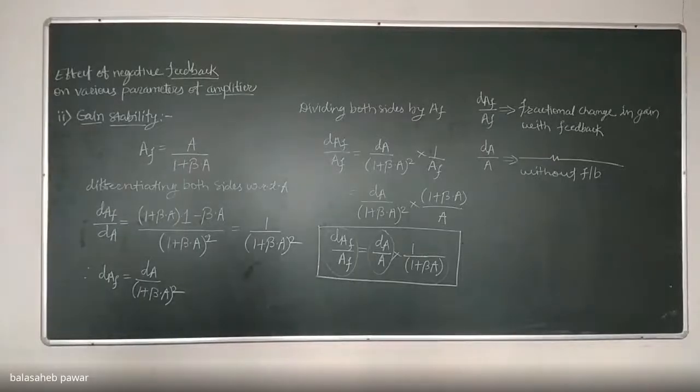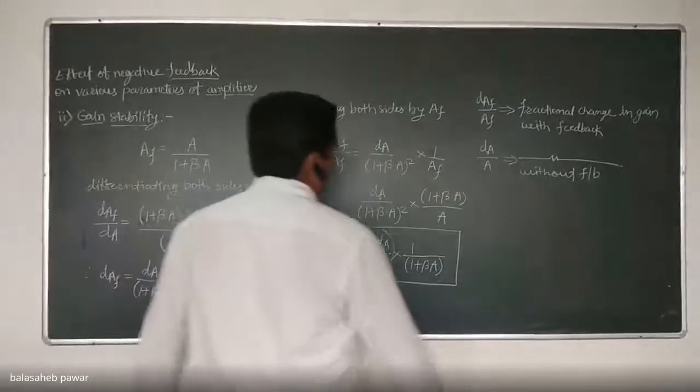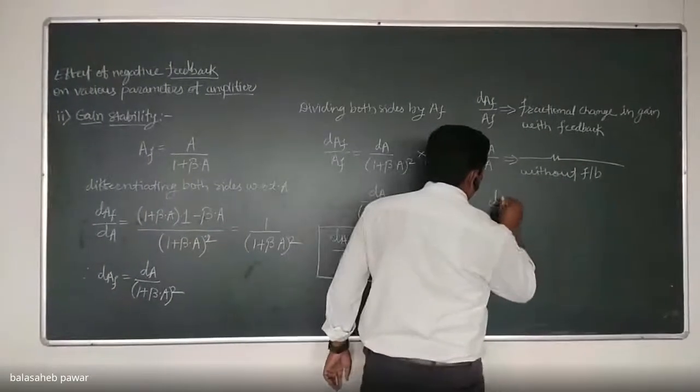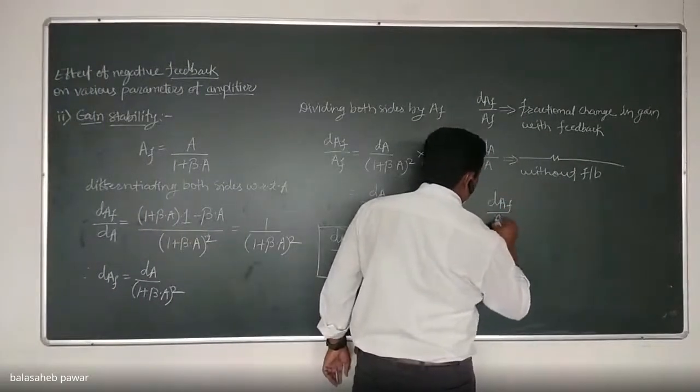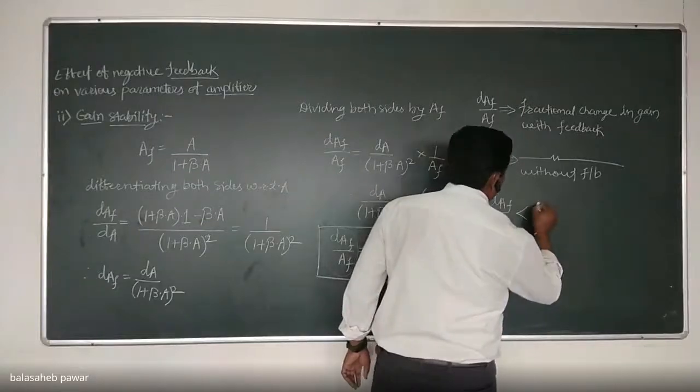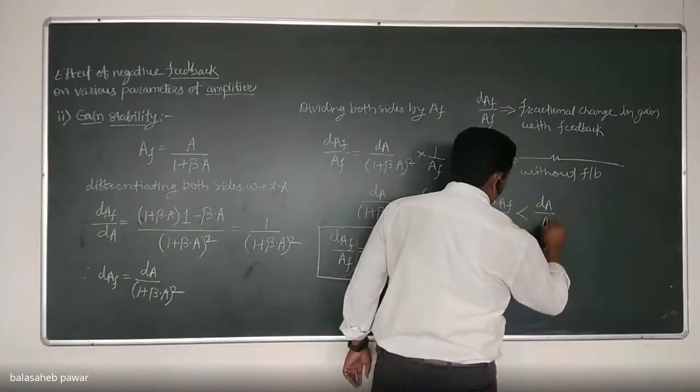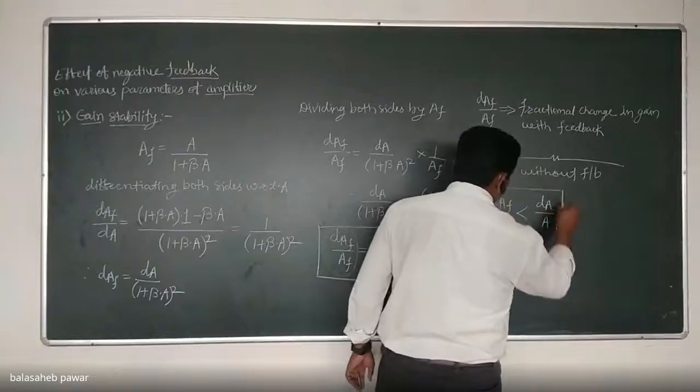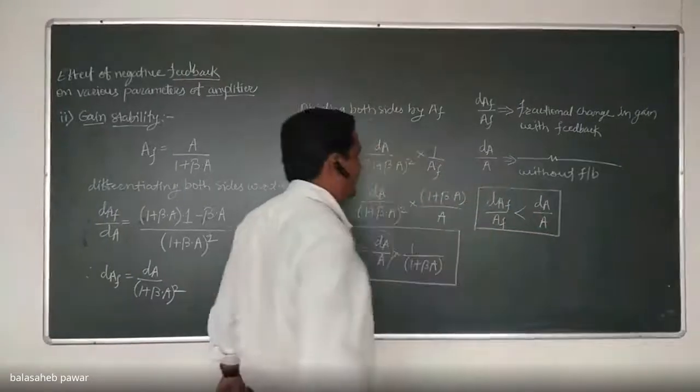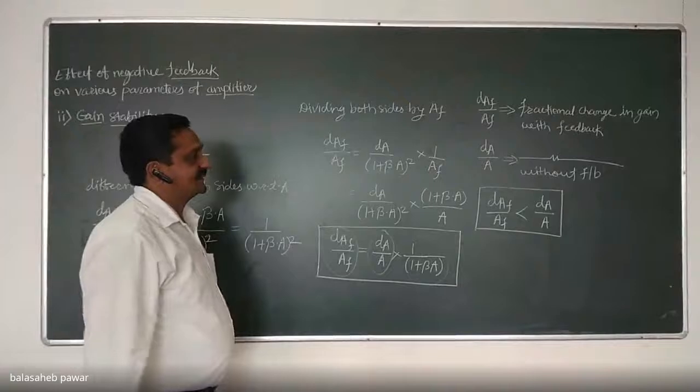Less than. Yes. The fractional change in gain with feedback is less than the fractional change in gain without feedback. dAF by AF is less than dA by A. Note it down.